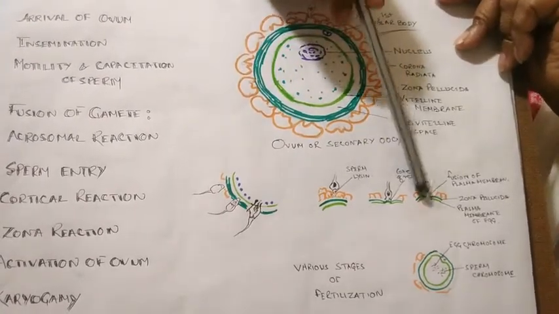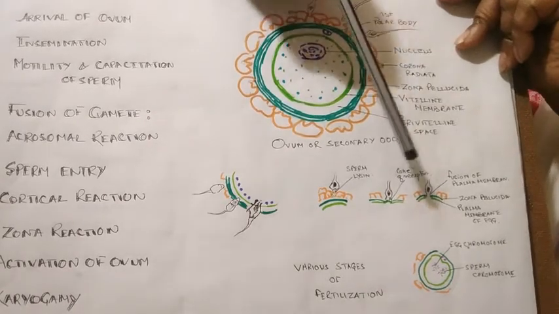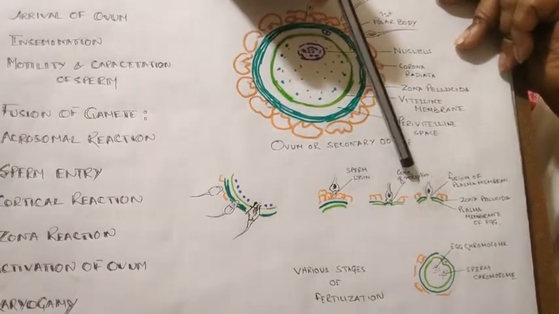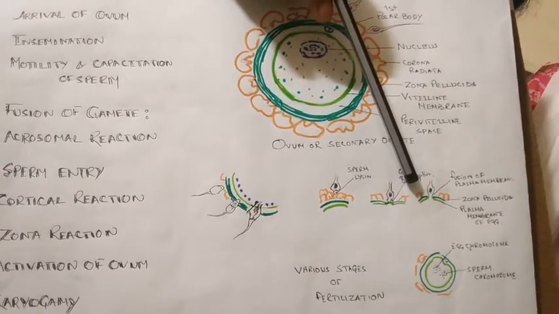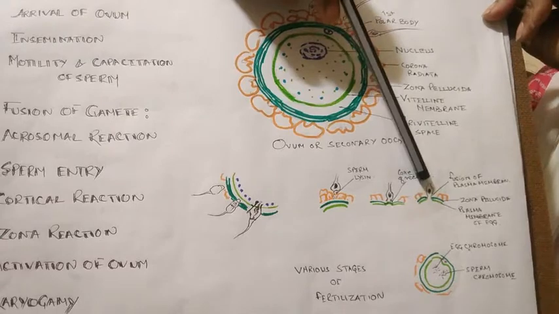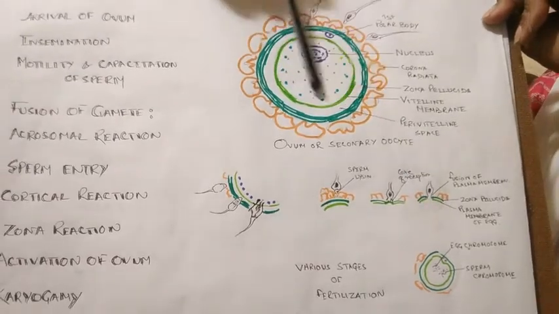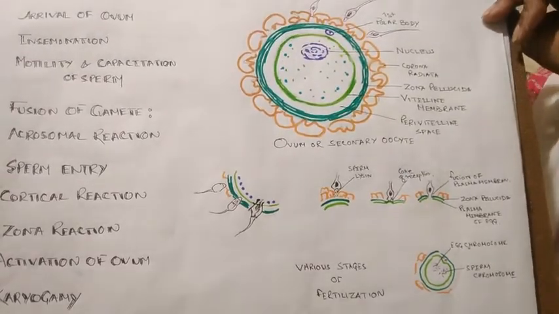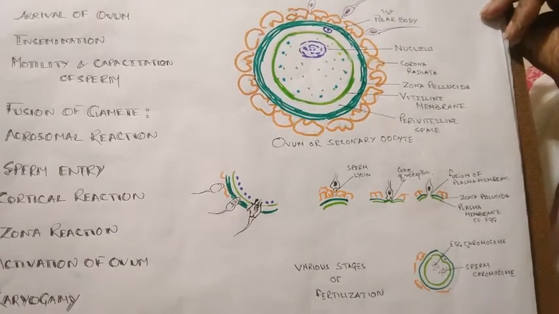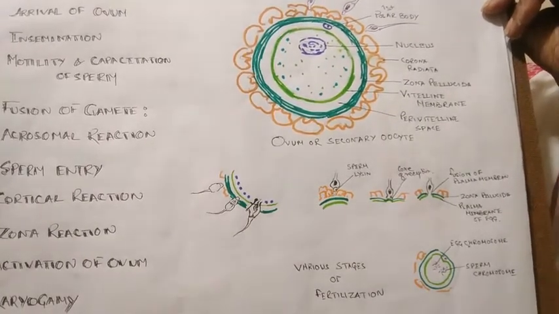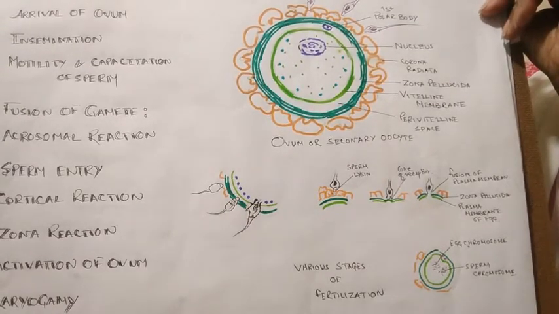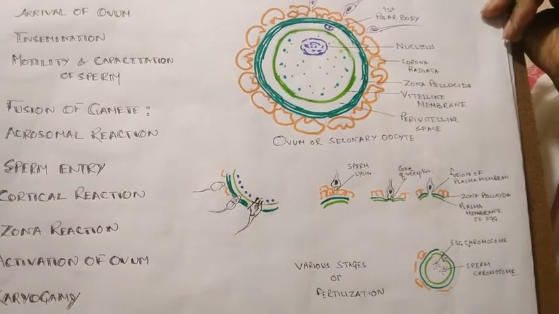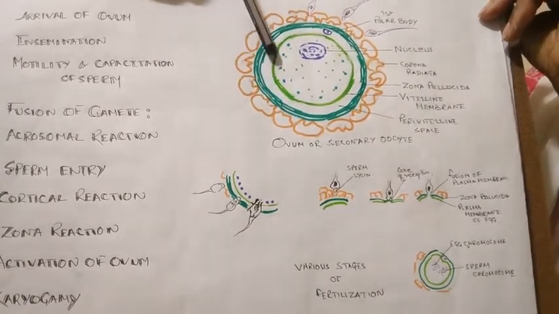You can see the membrane dissolve, and the sperm nucleus, along with the neck and the middle piece, will enter the ovum. But the tail remains outside. The tail does not enter. So this is the entry of the sperm.